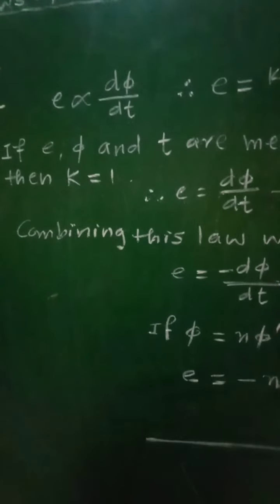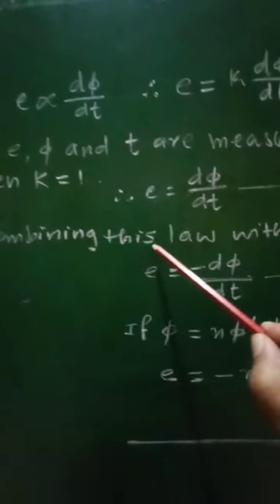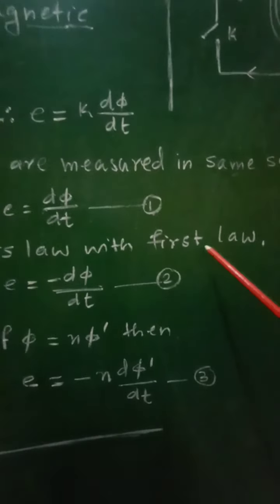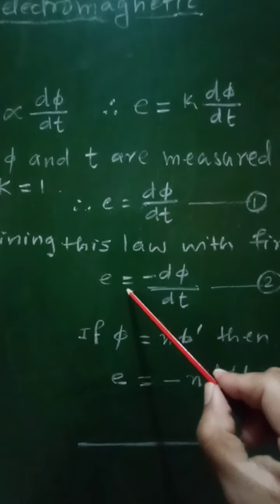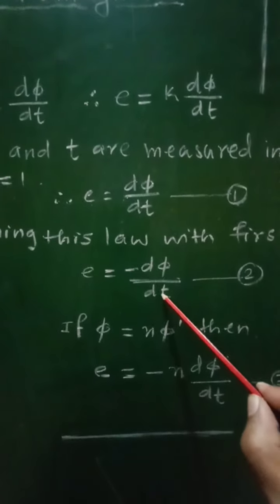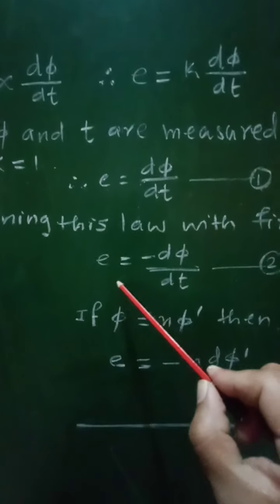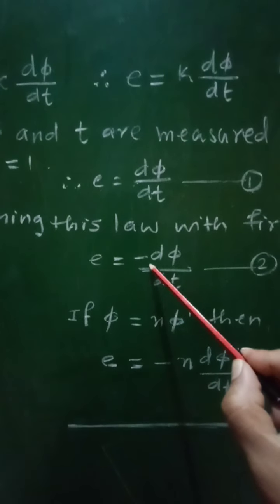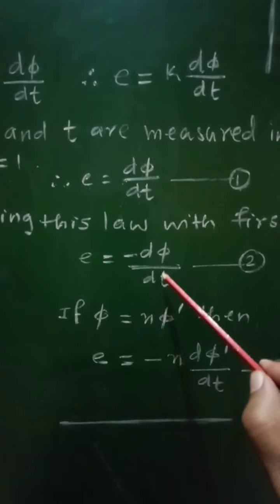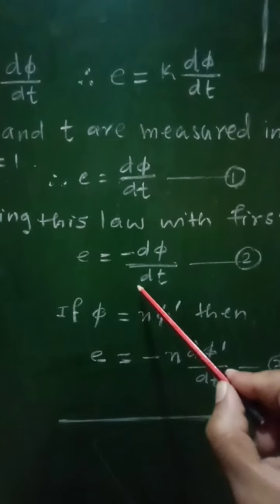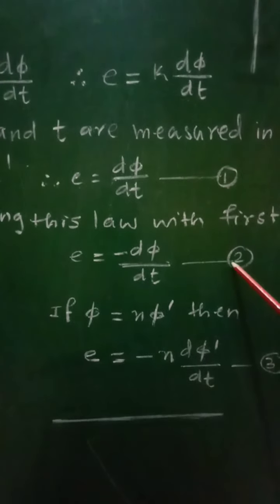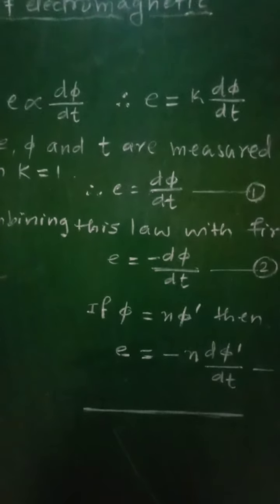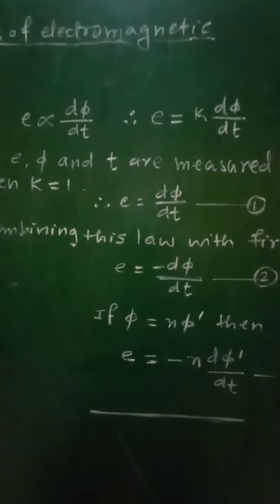Now, if we combine this second law with the first law, we can write E is equal to minus d phi by dt. That is, the induced EMF will be in the opposite direction to that of the rate of change of magnetic flux. So this equation number 2 gives the correct mathematical statement for Faraday's second law.